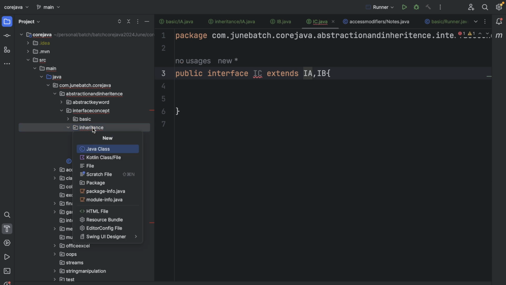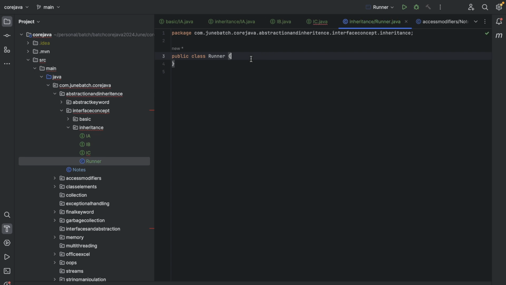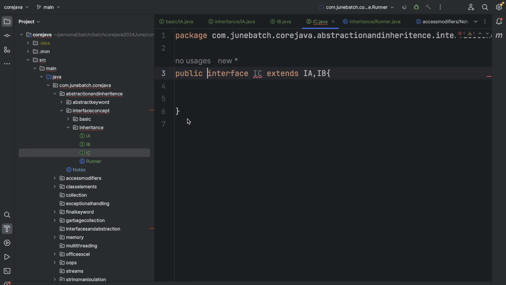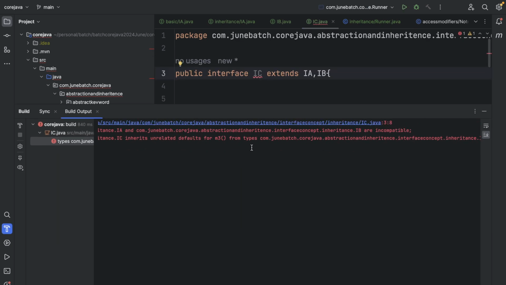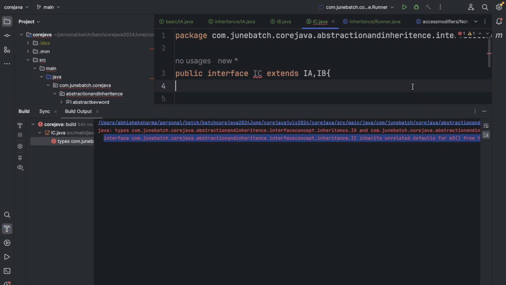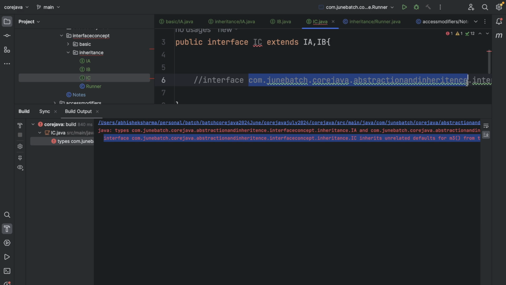Let me create a runner as well, just to show you the error you're going to see. So PSVM, and I'm not doing anything, just running it to show you the error. What it's showing right now is very large, but it's saying that interface IC inherits unrelated defaults for m3 from interface A and interface B. If I copy this line and remove the package name.